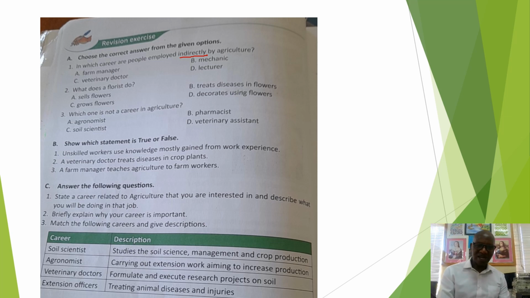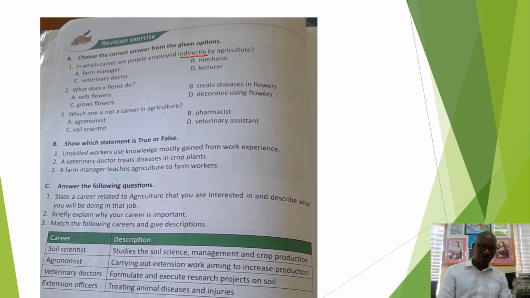So that's not a career in agriculture. Soil scientist, yes. Veterinary assistant, yes. All those are careers in agriculture. So these are some of the kinds of questions that you may come across in whatever platforms or whatever stages of examination. It could be your end of term, mid-year, or the final exam.